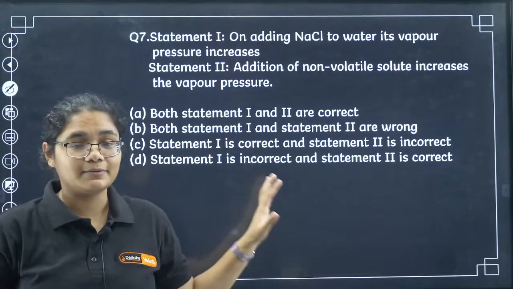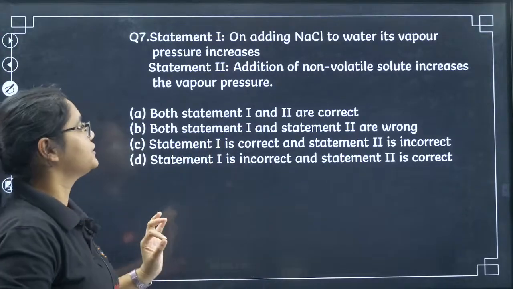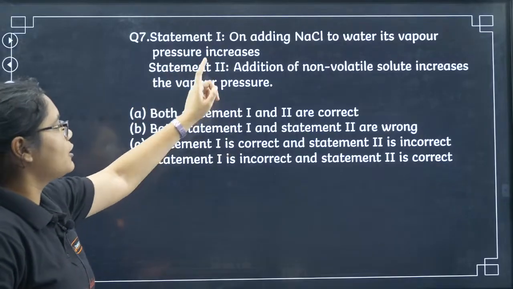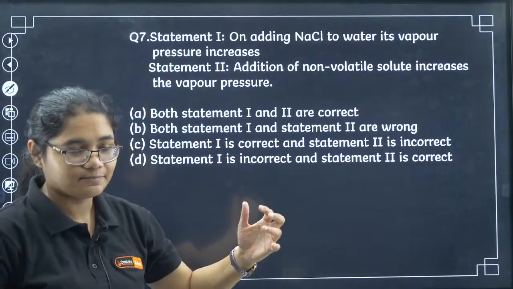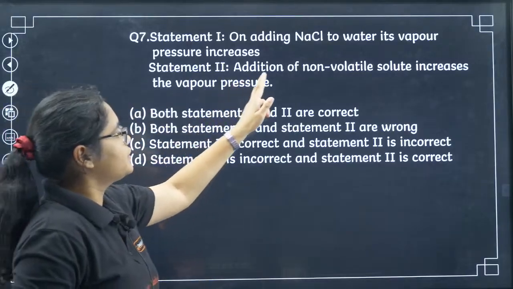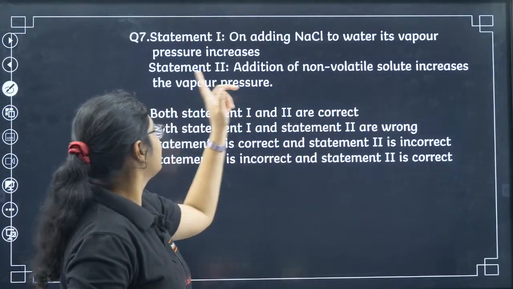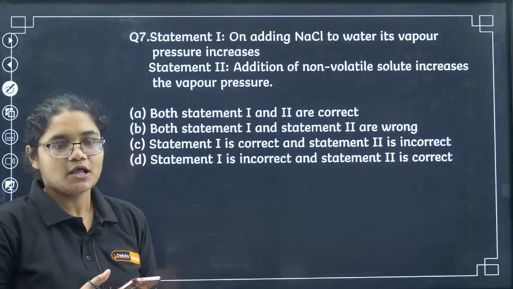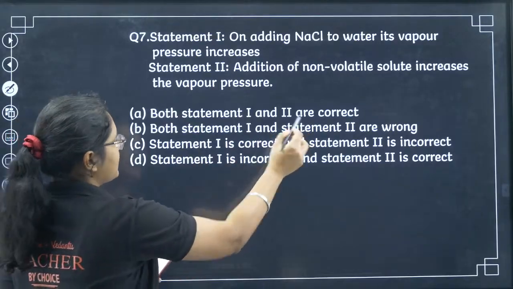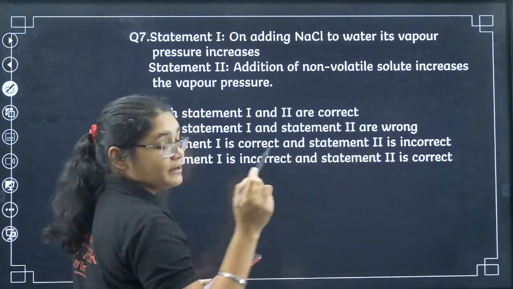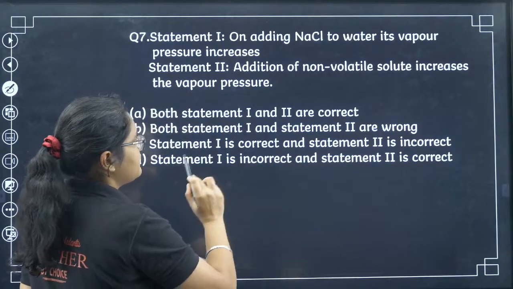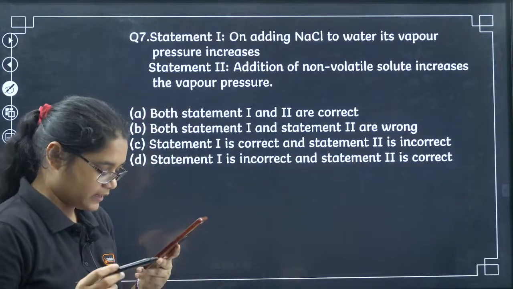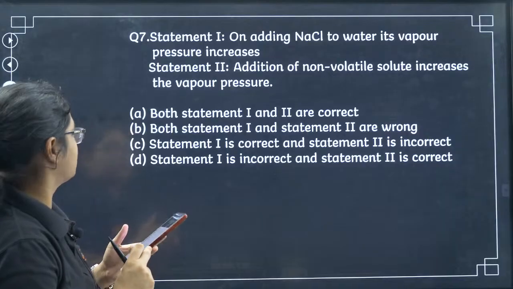So this is a statement based question, very, very important question. Statement number 1 is, on adding NaCl to water, its vapor pressure increases. The second statement is, addition of a non-volatile solute increases the vapor pressure. Options: both statements are correct; statement 1 is correct, statement 2 is wrong; statement 1 is correct and statement 2 is incorrect; statement 1 is incorrect and statement 2 is correct. What will be the answer for this one?